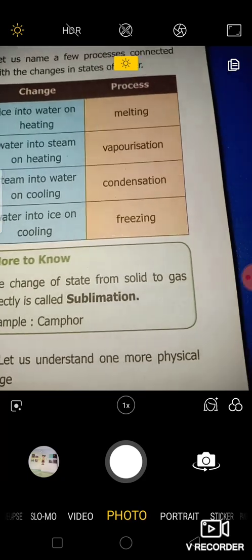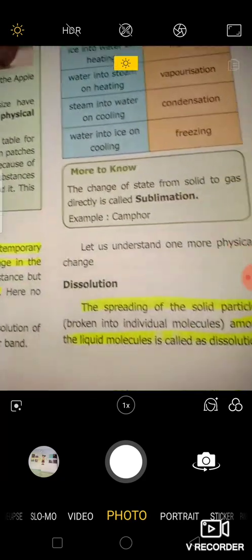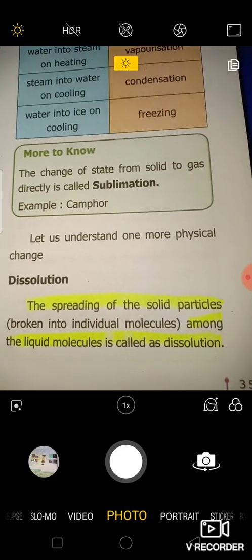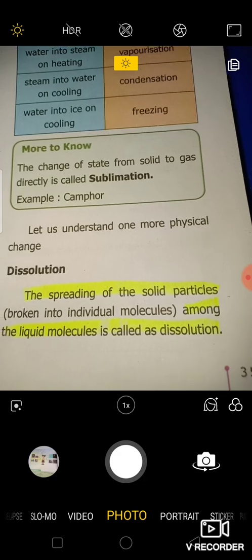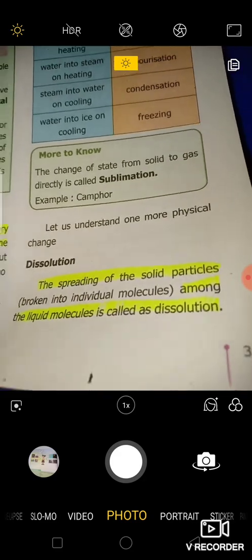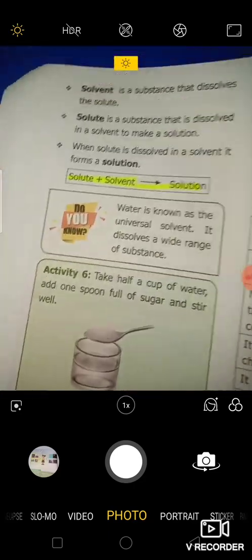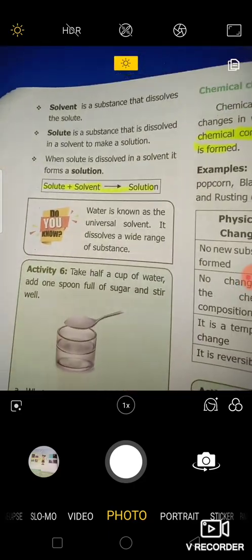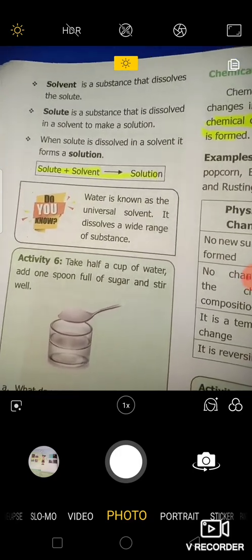So a solid directly converted into a gaseous state is known as sublimation. Next, dissolution. The spreading of the solid particles among the liquid molecules is called dissolution. If you drop a few ink drops in water, what happens? The ink dissolves in the water. So that is known as dissolution. You need not stir. It automatically dissolves in the water. So it is known as dissolution.